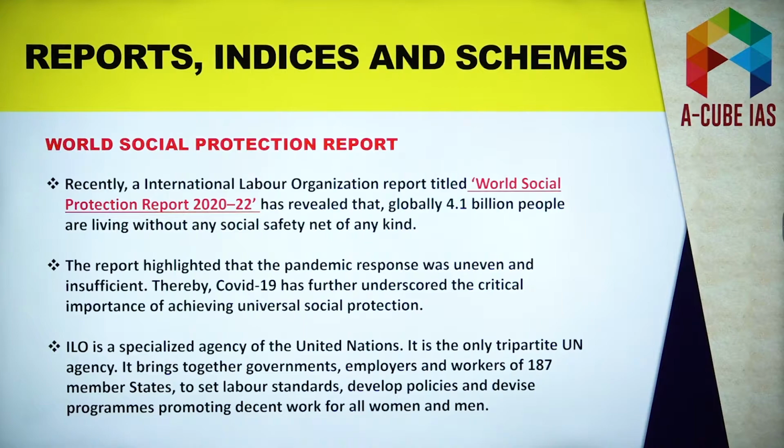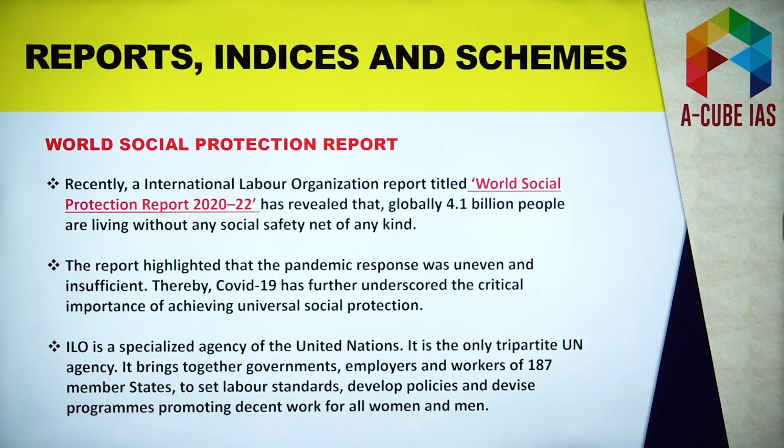Now this report highlighted that the response to COVID-19 was not sufficient, it was not adequate. A lot could have been done while fighting the battle against COVID-19. Moreover, this report highlighted that we must achieve the target of universal social protection. Okay, so this is what this report highlighted. Now, as I said, this report is released by the International Labour Organization.